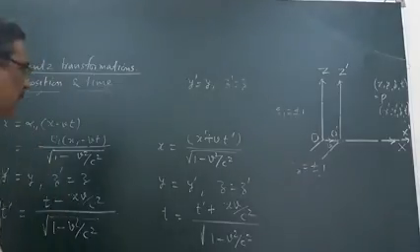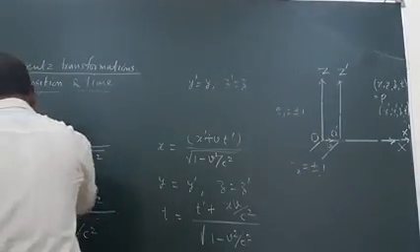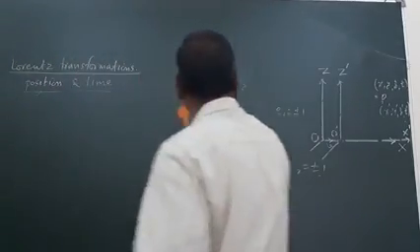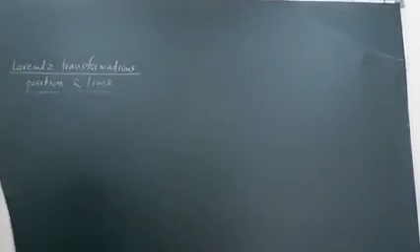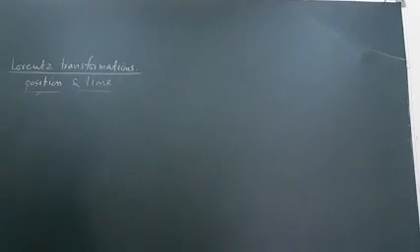One more thing that is to be discussed today: a simple assessment of these transformations. What is the simple assessment? Another form of these same transformations.